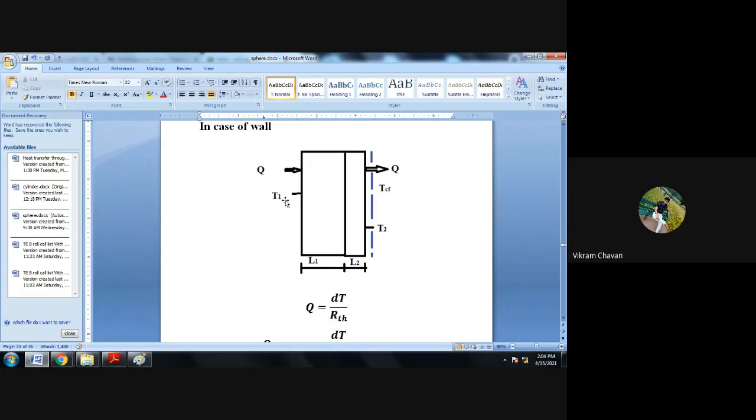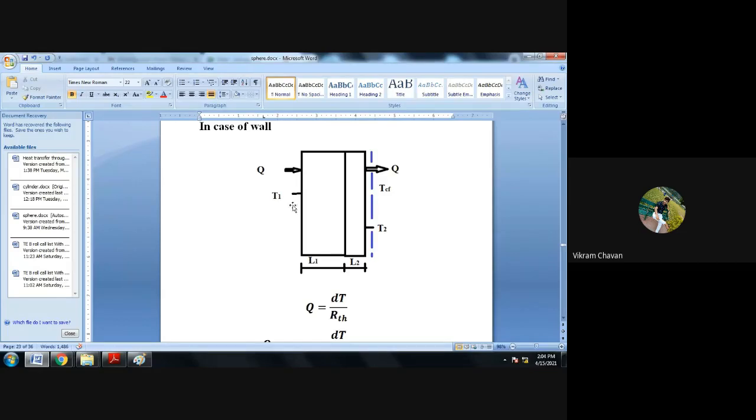The inside temperature of the base wall is T1. The outside surface temperature of the insulating material is T2, and the outside environment temperature is T suffix Cf, the cold fluid temperature. We consider that T1 is greater than T2, and also greater than the cold fluid temperature flowing over the insulating material.